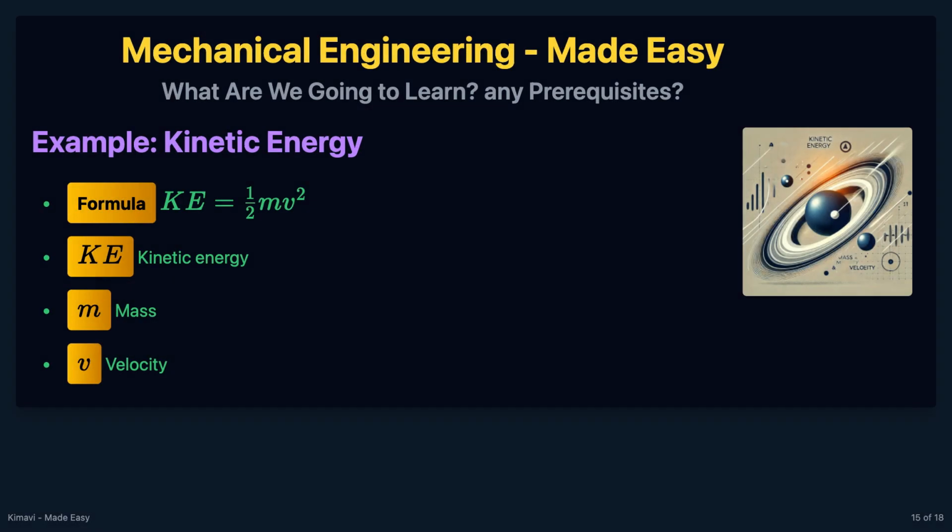The kinetic energy of a moving object with mass m and velocity v is given by the formula KE equals 1/2 mv squared. Here, KE is the kinetic energy, m is the mass, and v is the velocity.